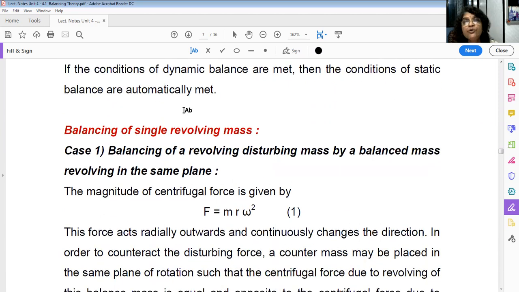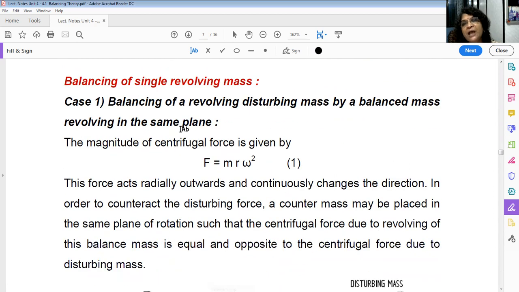Now today we are going to study balancing of a single revolving mass in different ways. There are 4 different cases. What is case 1 we are going to study? Balancing of a revolving disturbing mass by a balancing mass revolving in the same plane. Now see, we have to imagine that there is an unbalanced system and we have to balance it. So suppose unbalance is there.